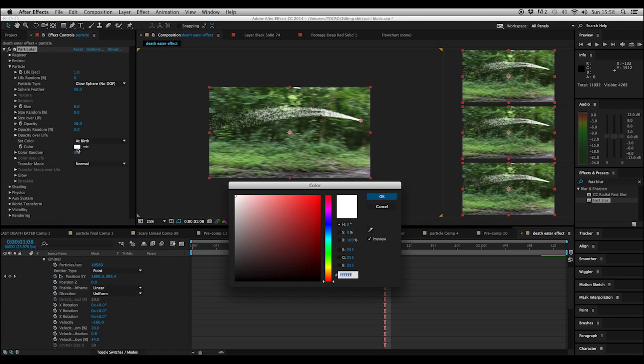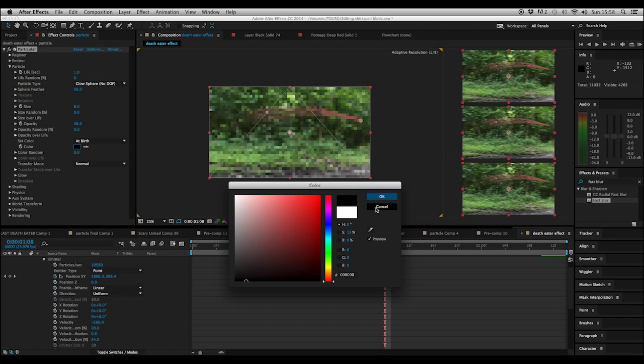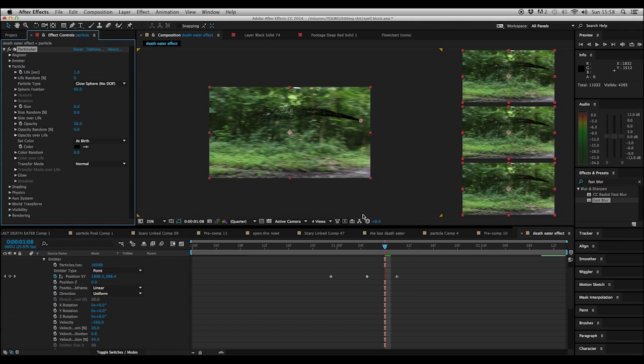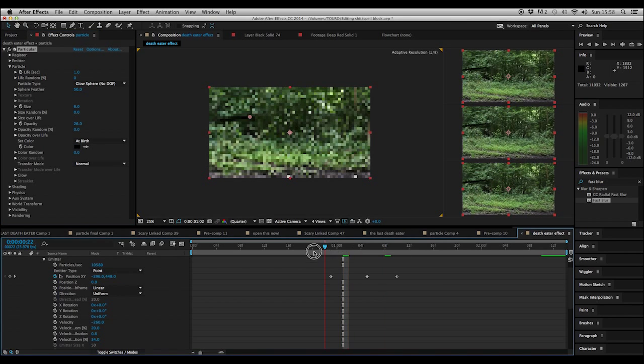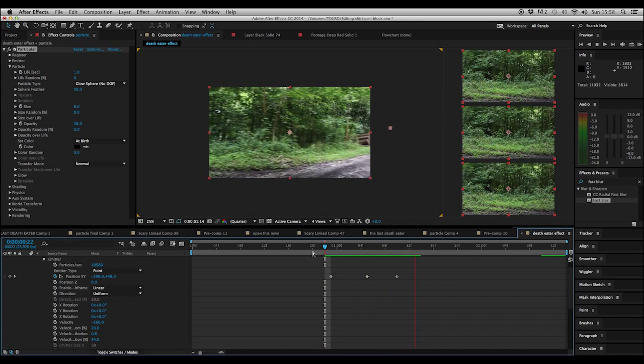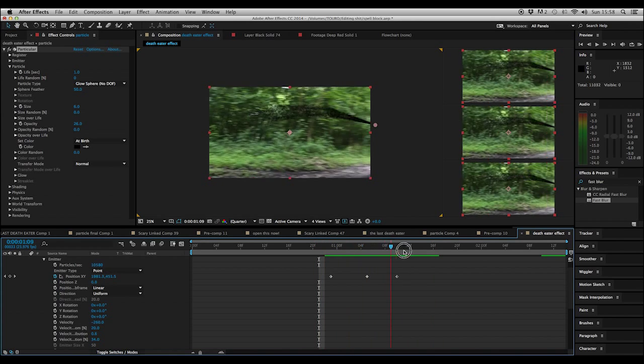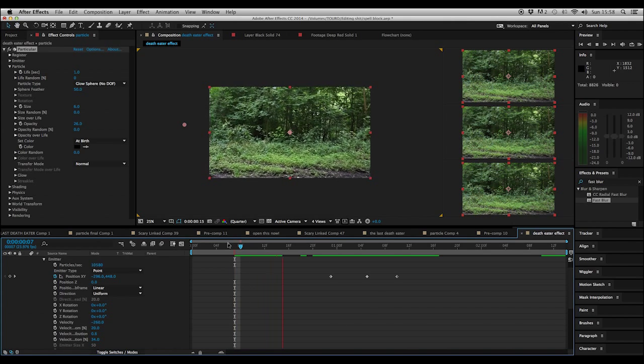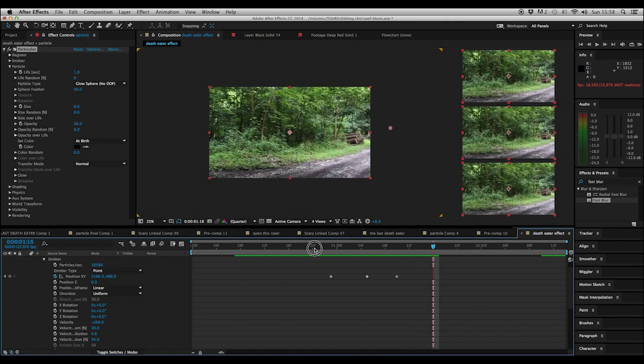So now let's change the colour. It's pretty simple. You go to colour, put it to black, or whatever colour you actually want, but black's the main. And already you can see what this is going to look like. Yeah, I think it looks pretty cool.